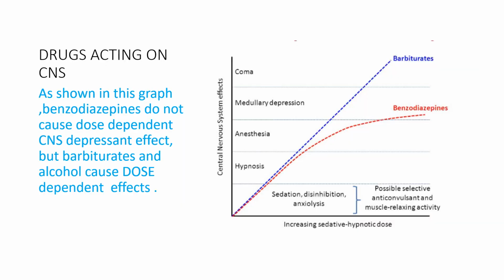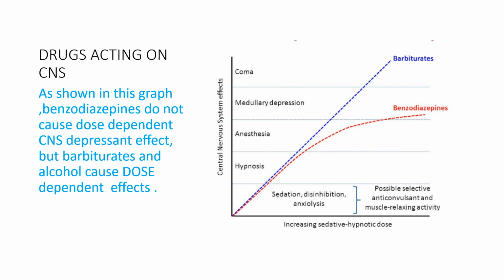In this graph, the effect of increasing the dosages of sedative hypnotic drugs on the central nervous system is shown. As depicted by the blue line, barbiturates and alcohol cause dose-dependent linear CNS depressant effects, whereas benzodiazepines do not show this effect, rather their effect tends to plateau as shown by the red line. I will explain this later, why.